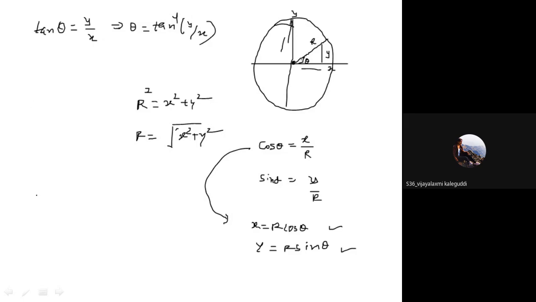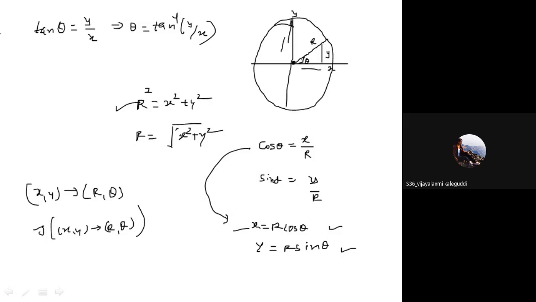Let us say you wish to transform xy to r theta. So there are two ways. You can take the Jacobian of xy to r theta. What is the Jacobian of this? You have to take the derivative of x with respect to r and theta, and y with respect to r and theta, and you can obtain the Jacobian. Another way, sometimes people say that I wish to do this transformation, so I will take the derivative of r square with respect to x and y, and the derivative of theta with respect to x and y, and then I can find the Jacobian. So there are two approaches, and then you can use the inverse of the Jacobian.